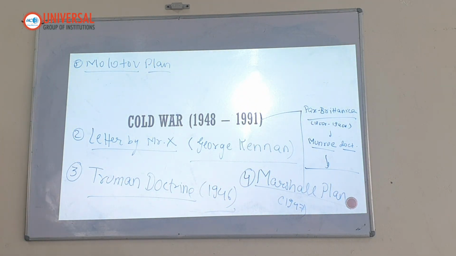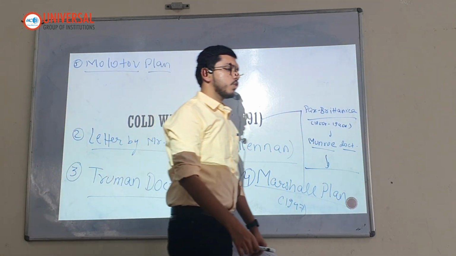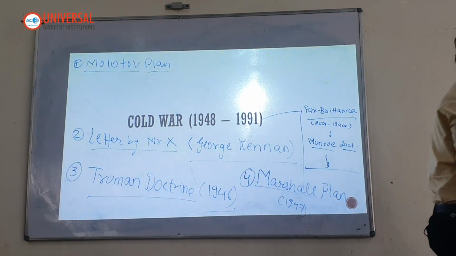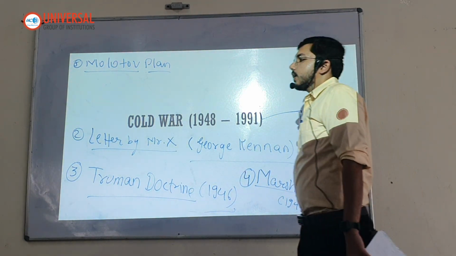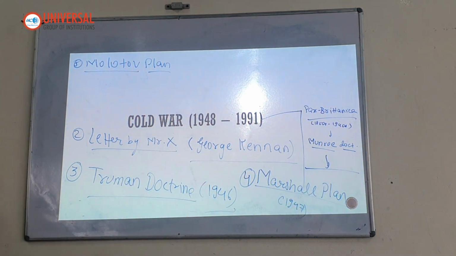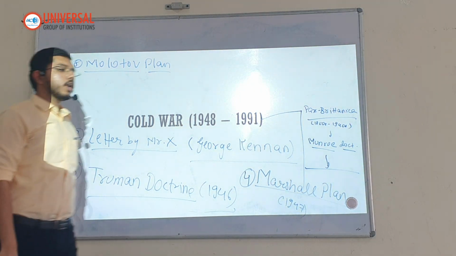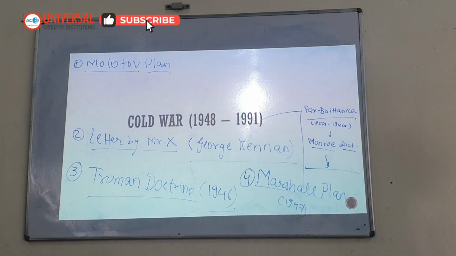It started giving aid to East European countries for economic development. Okay.